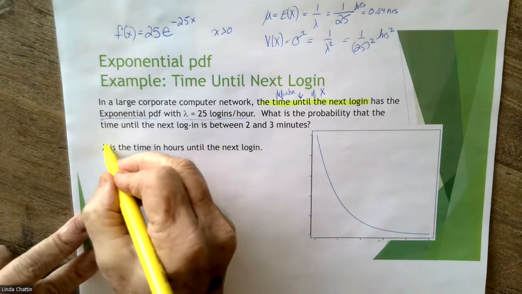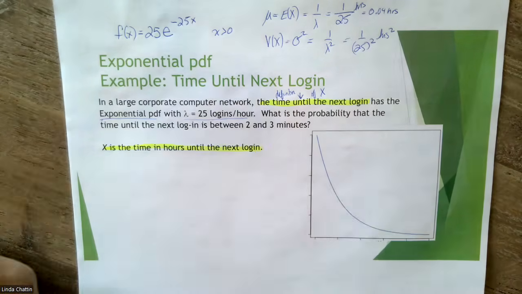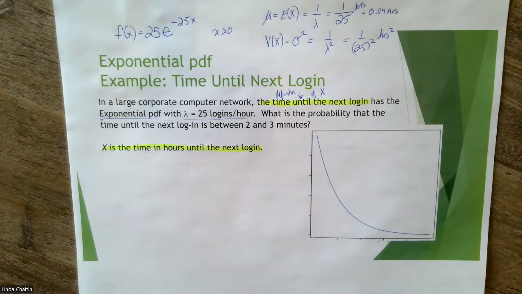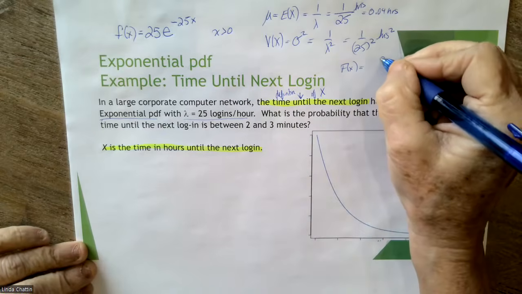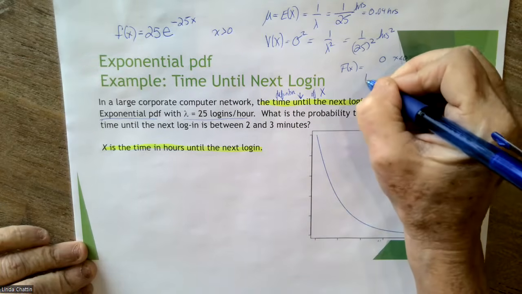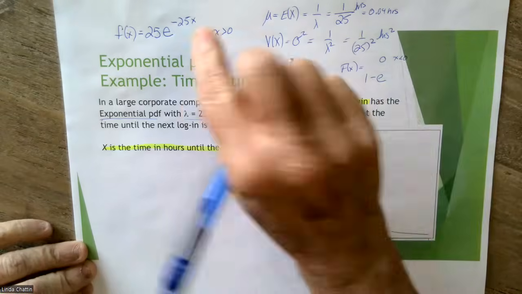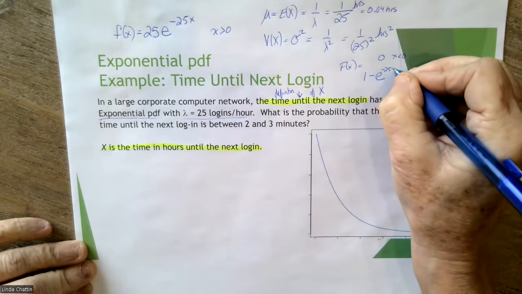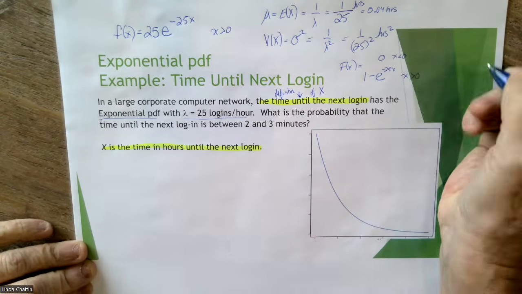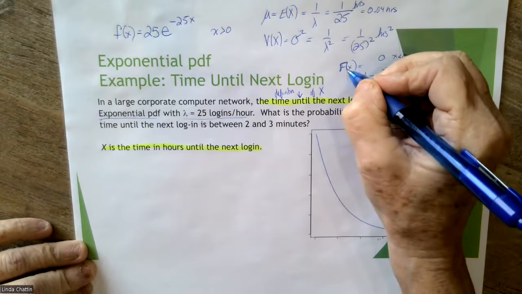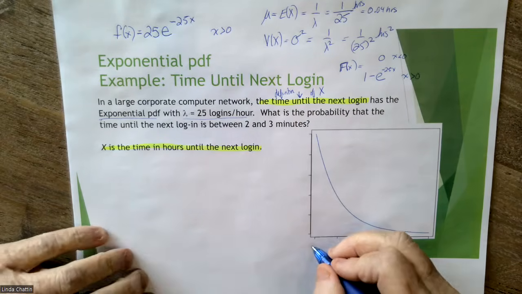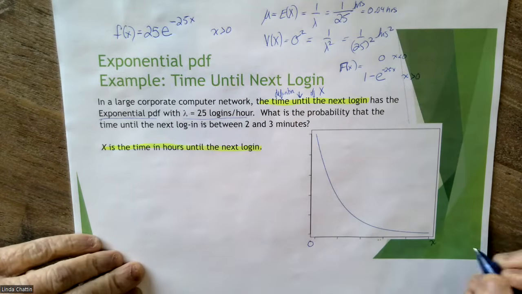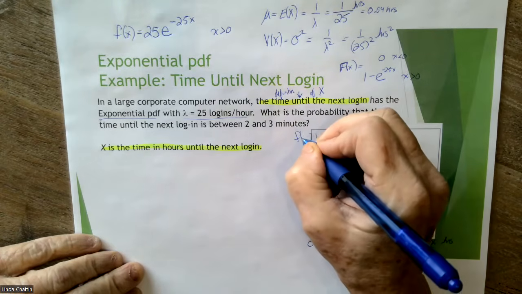So again, I put the definition of X here. I know what the PDF is, and also I know what the CDF is. I know that this is going to be 0 when X is less than 0, and it's going to be 1 minus e to the minus lambda x whenever X is bigger than 0. And again, remember what capital F of X is. It's the probability X is less than or equal to a specific value. So here's a plot of my time. This is going to be in hours here. This is going to be F of X.